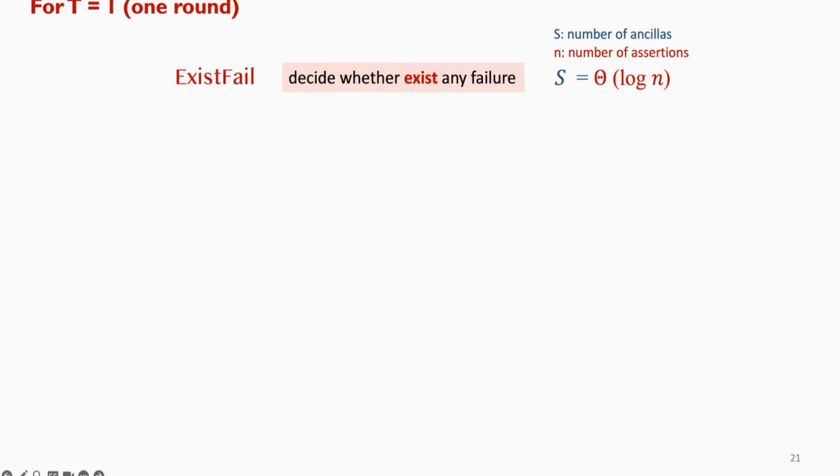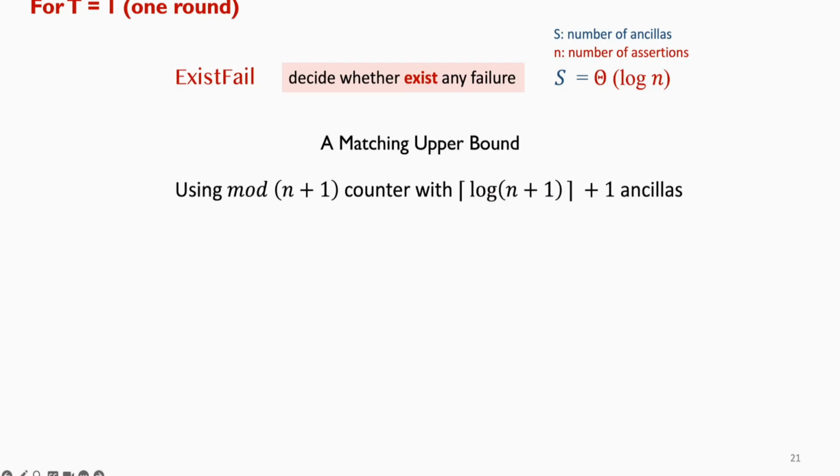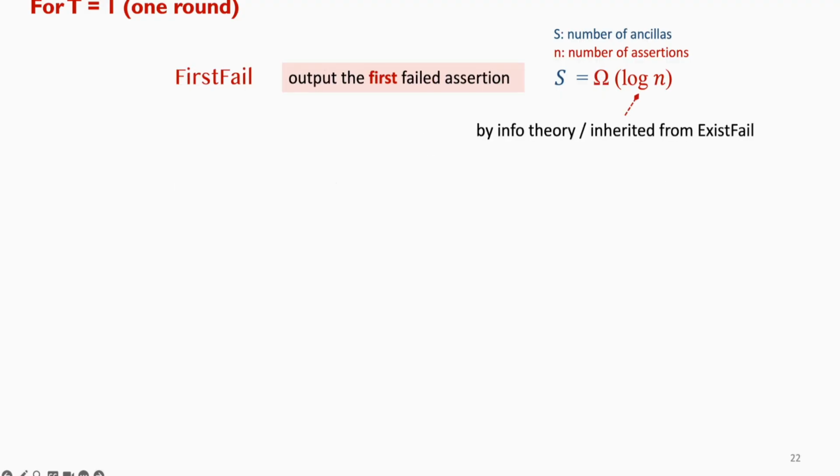For the upper bound of the exist fail problem, we give a strategy that uses a mod n plus 1 counter with all log n ancillas. So this log n space bound is tight.